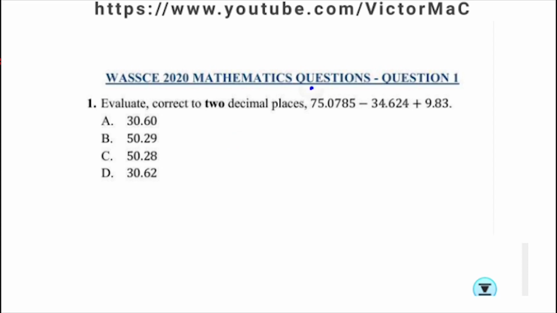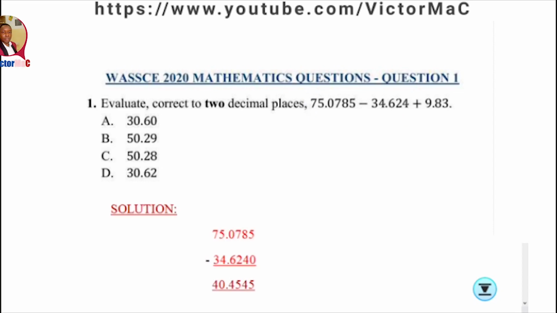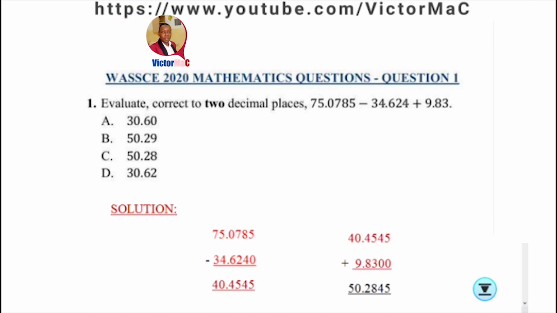Combine these two and you press your calculator. You're going to have this result 40.4545, and then when you add it up with 9.83, you're going to have 50.2845. Now the answer we're to give must be correct to 2 decimal places.